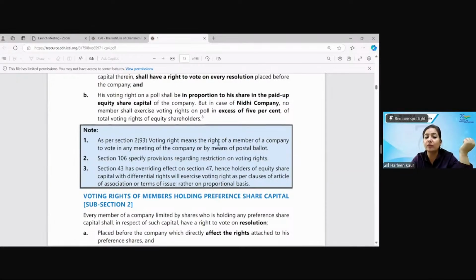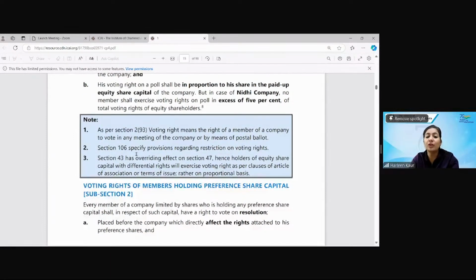Voting rights means the right of the member to vote in any meeting. You have already done this in the first chapter, definitions. Section 43 has an overriding effect. The holders of equity with DVRs will exercise as per their articles and terms. So I told you we will be referring to the articles of association for how the voting rights for the DVRs have been framed. Okay, Abhijit Chaudhary, we'll try to clear it up.